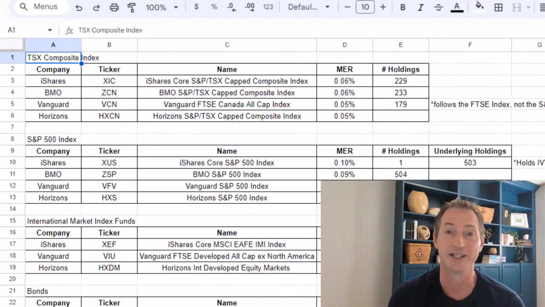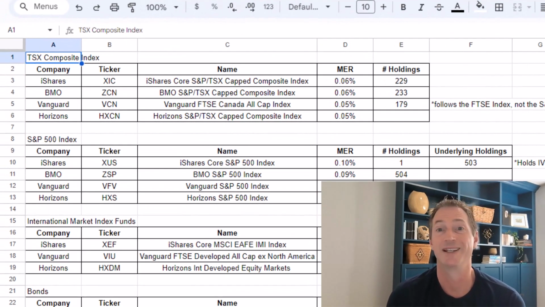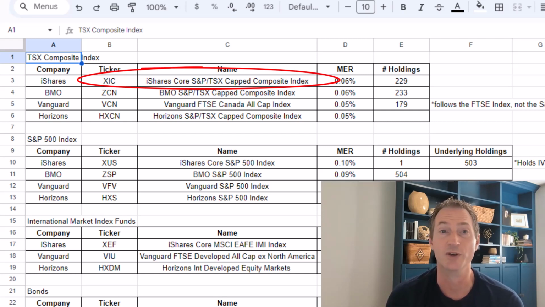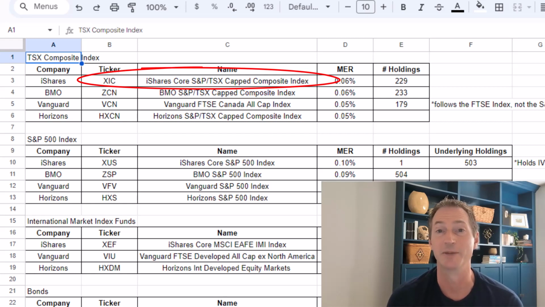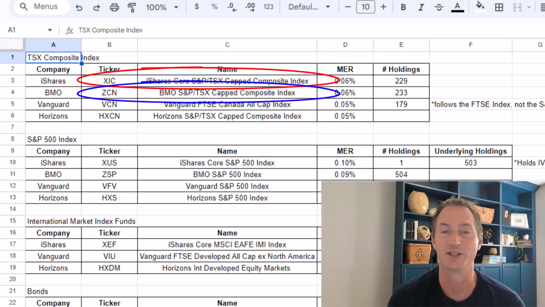But what's interesting is if you're an index investor, let's say you hold shares of XIC for your Canada portion, your TSX portion, then you could sell that, claim the capital loss, and then the very next hour buy ZCN, just a different company. You hold all the same stocks, it's the same portfolio from a different company, and that doesn't count against the rules.